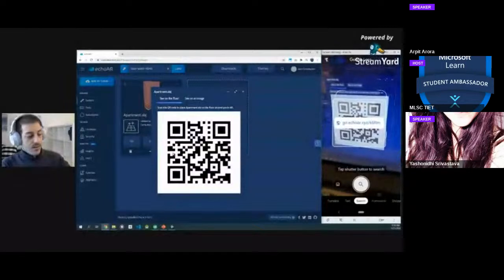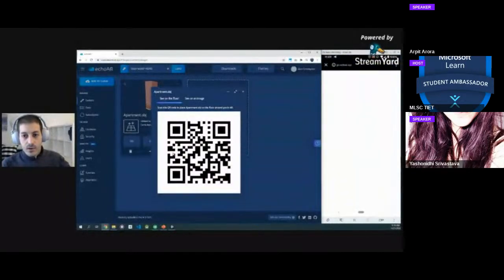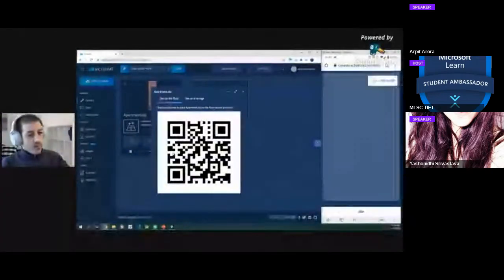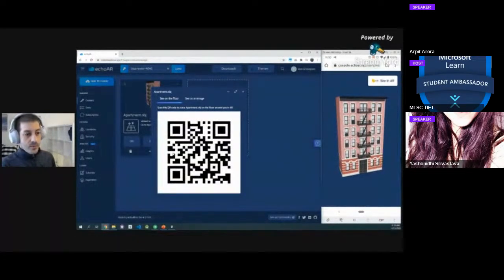Just open the camera. Most cameras on iOS or Android already have this built-in QR code scanner. Scan this. If you're looking at this video live, it will redirect you to a website. You don't have to install anything. I'm going to scan this. As you can see, it redirected me to a website.